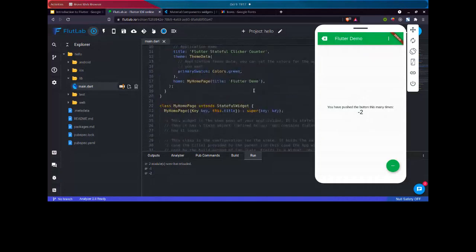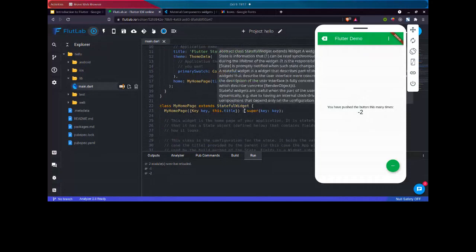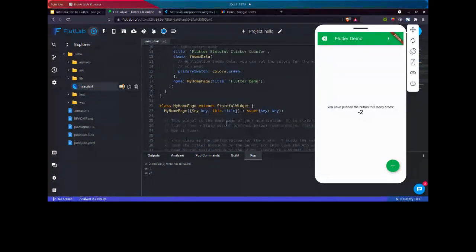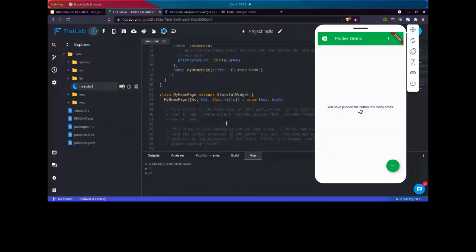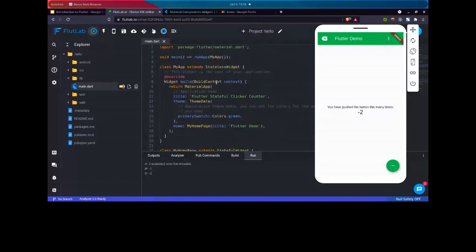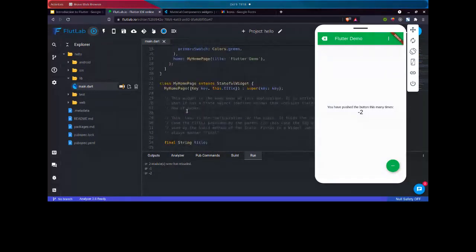If you get confused about when to use stateless and stateful, you can always use stateful widget. But that will obviously have some cons, like it will slow your application speed. So whenever you don't have to maintain a state, go for a stateless widget. But whenever you have a value that changes with user interaction, go for a stateful widget.